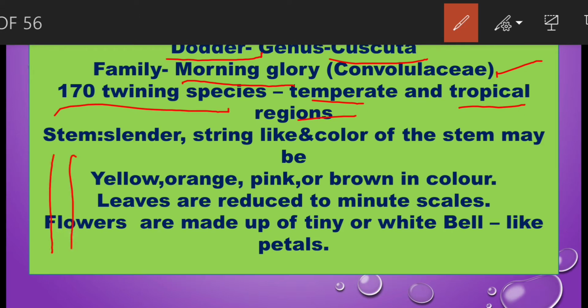For example, take this as a host plant, and this as a dodder plant. The dodder plant twines around the host plant, and it forms haustoria, root-like structures. With the help of haustoria, it can absorb nutrients and water from the host plant.